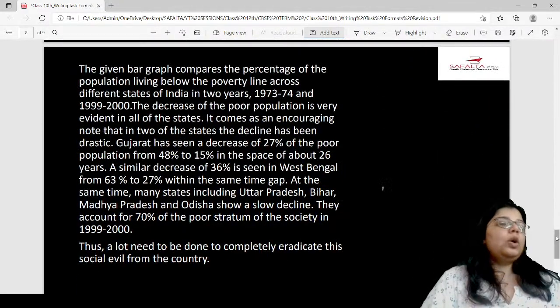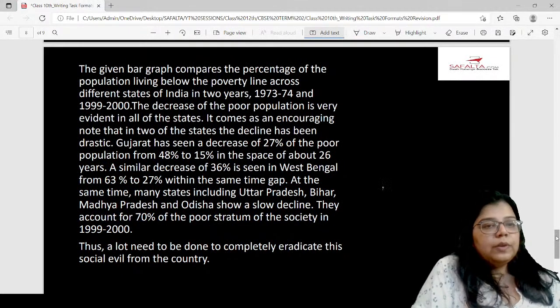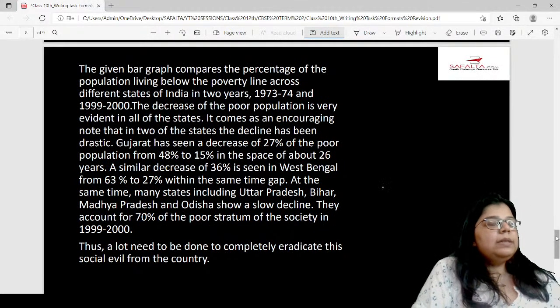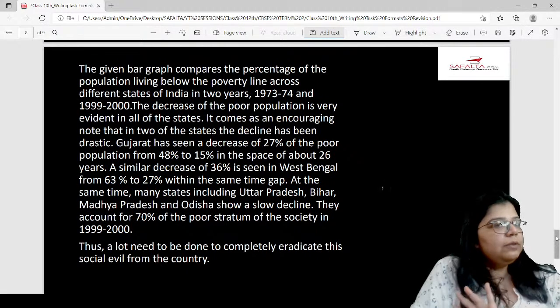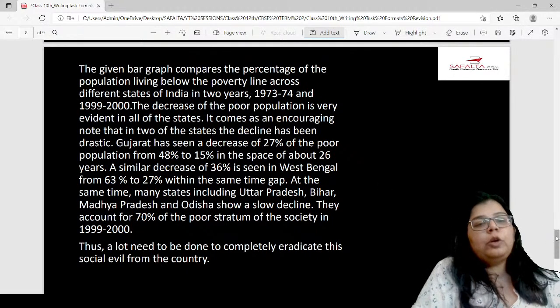Now, I have talked about the bar graph. The given bar graph compares the percentage of the population. So, this is the first line that I've picked up from the question itself.